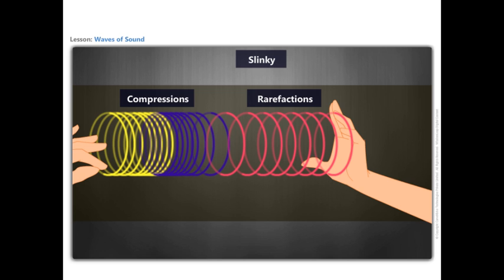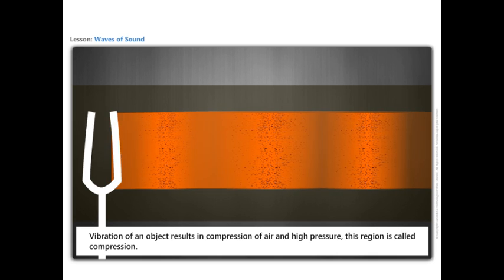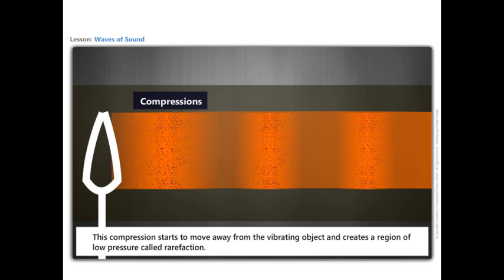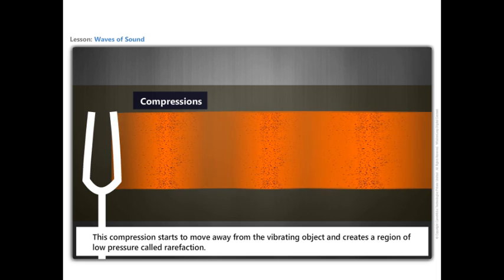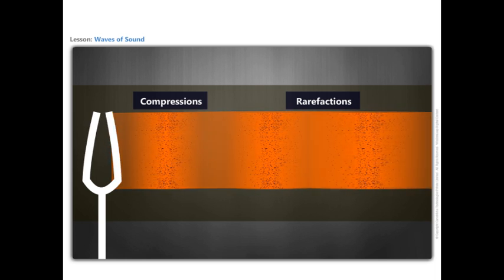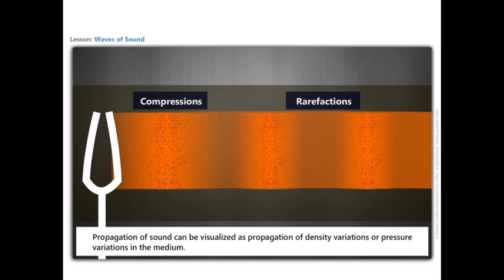Now we can compare this process with sound propagation. Vibration of an object results in compression of air and high pressure. This region is called compression. This compression starts to move away from the vibrating object and creates a region of low pressure called rarefaction. As the object moves back and forth rapidly, a series of compressions and rarefactions is created in the air. Hence, propagation of sound can be visualized as propagation of density variations or pressure variations in the medium.